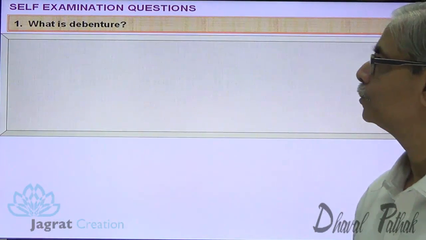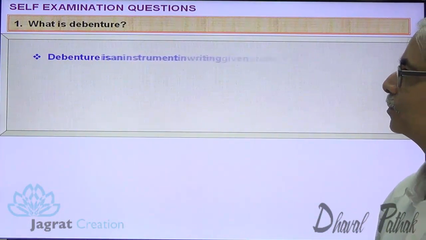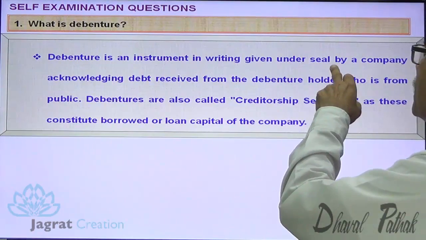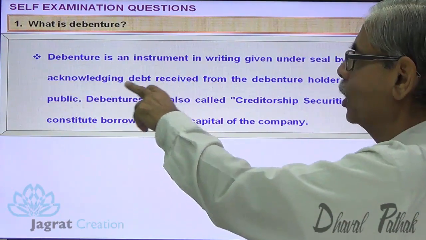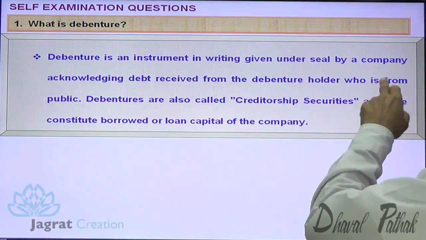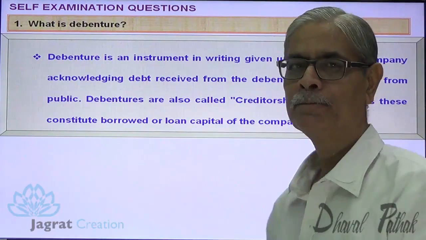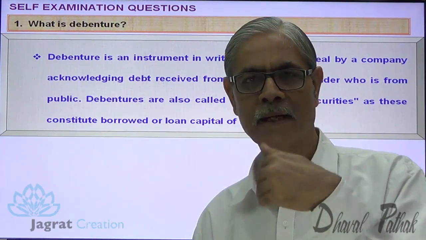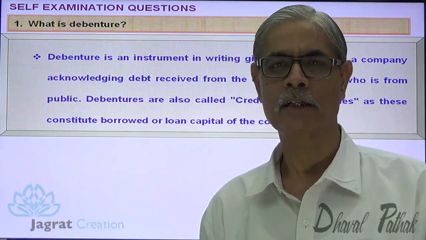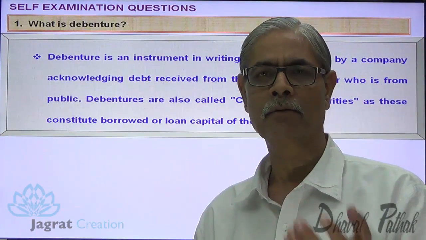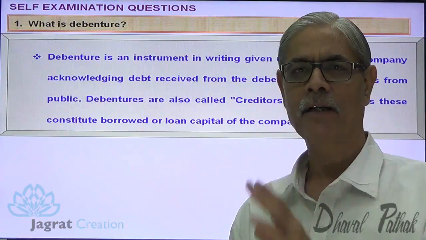Observe it. Debenture is an instrument in writing given under a seal by a company acknowledging debt received from the debenture holder who is from public. So anybody can become a debenture holder either by applying to the company to have the debentures or subsequently by obtaining the debenture from the market, from the open market, from another debenture holder.